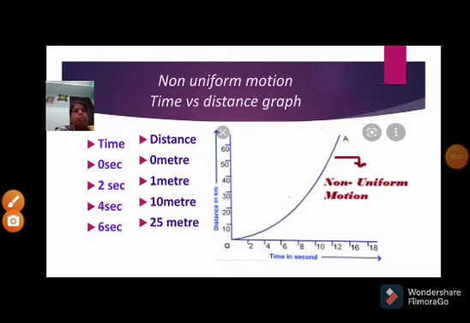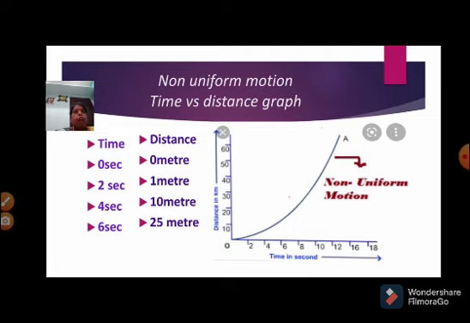Okay. Now, the graph between time and distance in non-uniform motion. We can observe this graph. The time values are 0 seconds, 2 seconds, 4 seconds and 6 seconds. The distance values are 0 meters, 1 meter, 10 meters and 25 meters. The time values have the same intervals, while the distance values have unequal intervals.